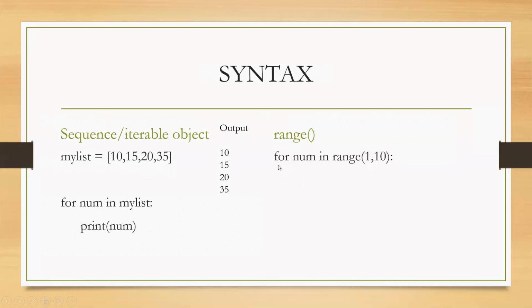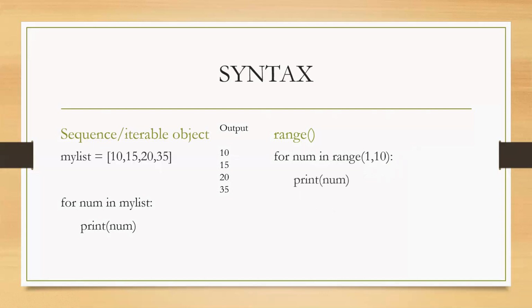The keyword is for, followed by the variable called num, in range 1 comma 10, which means the range function will generate numbers starting from 1 and going up to 10, but not including it, which means it will generate numbers starting from 1 up to 9, right? So the numbers will always be generated one less than the value specified as the stop parameter.